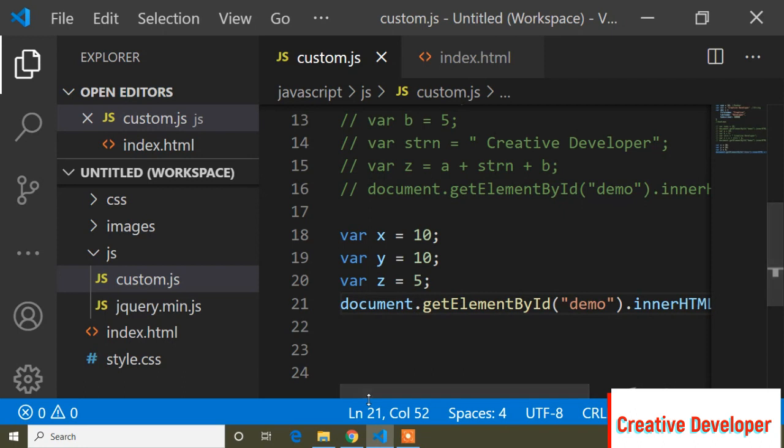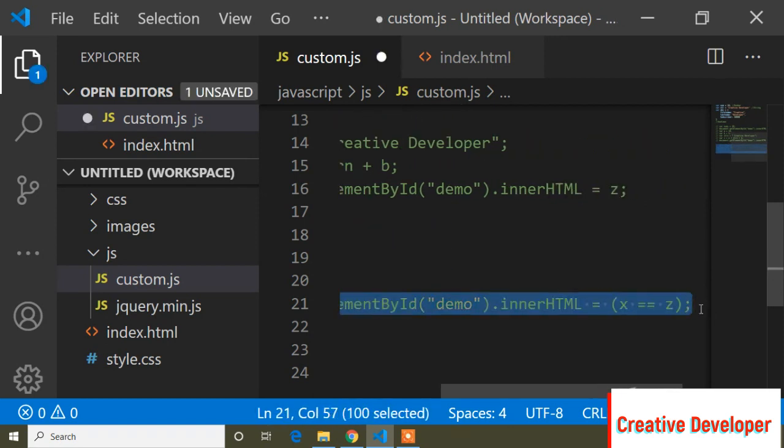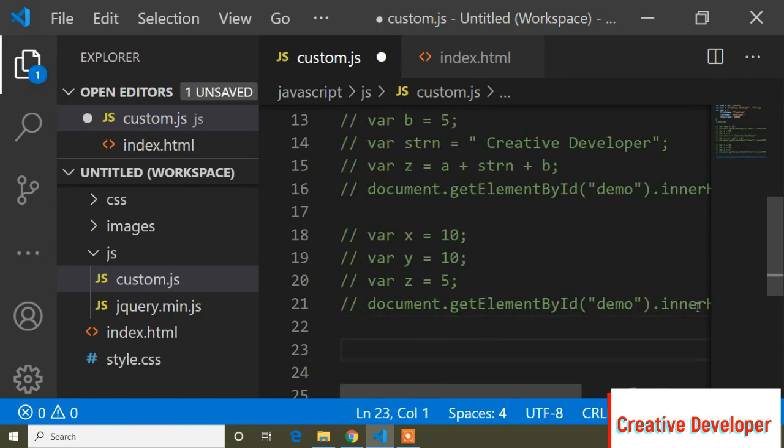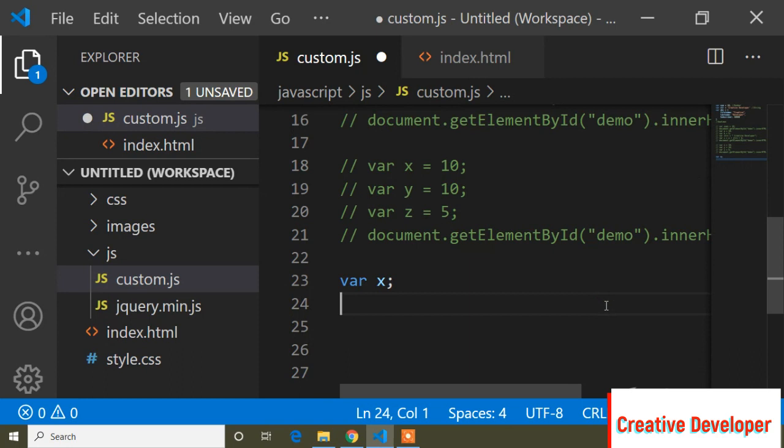And now guys, I will show you the dynamic nature of JavaScript. So I will comment this out now. Guys, this is so easy. Suppose here I can write var x, and variables can be dynamic in JavaScript. First of all I can declare the variable x, and now I can assign x a value, like here I can pass a string value.